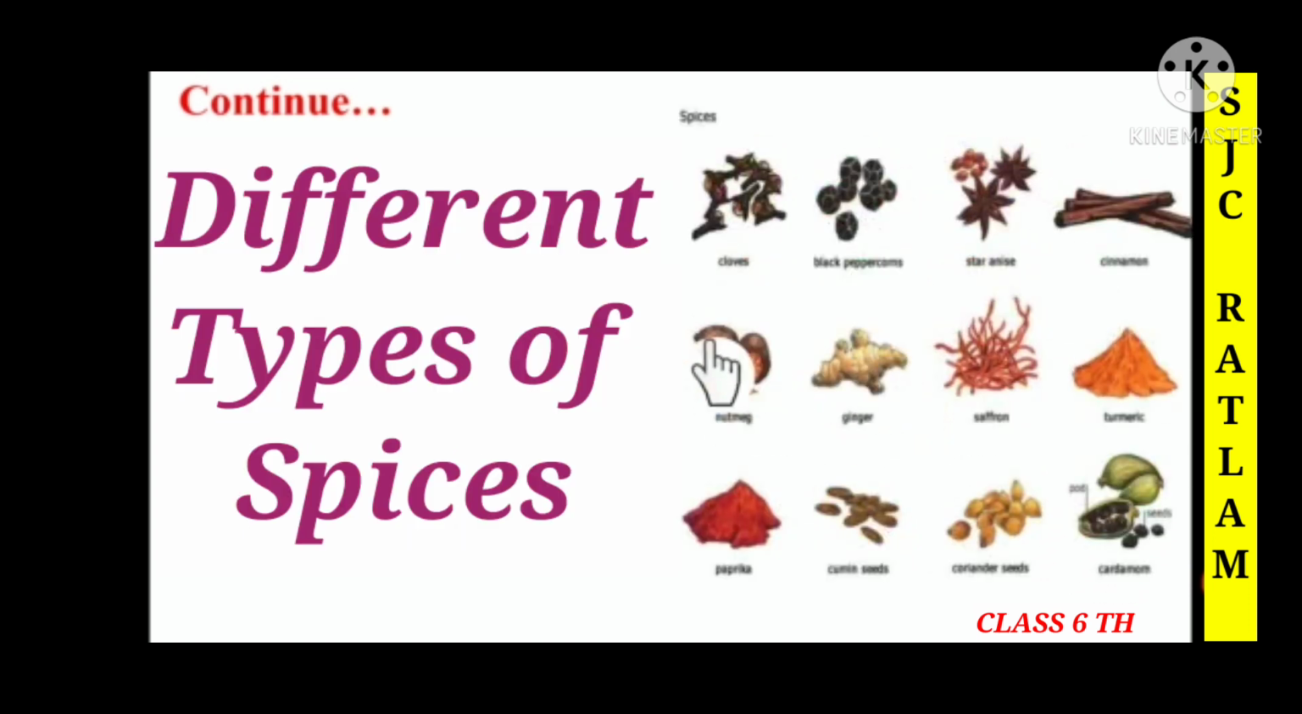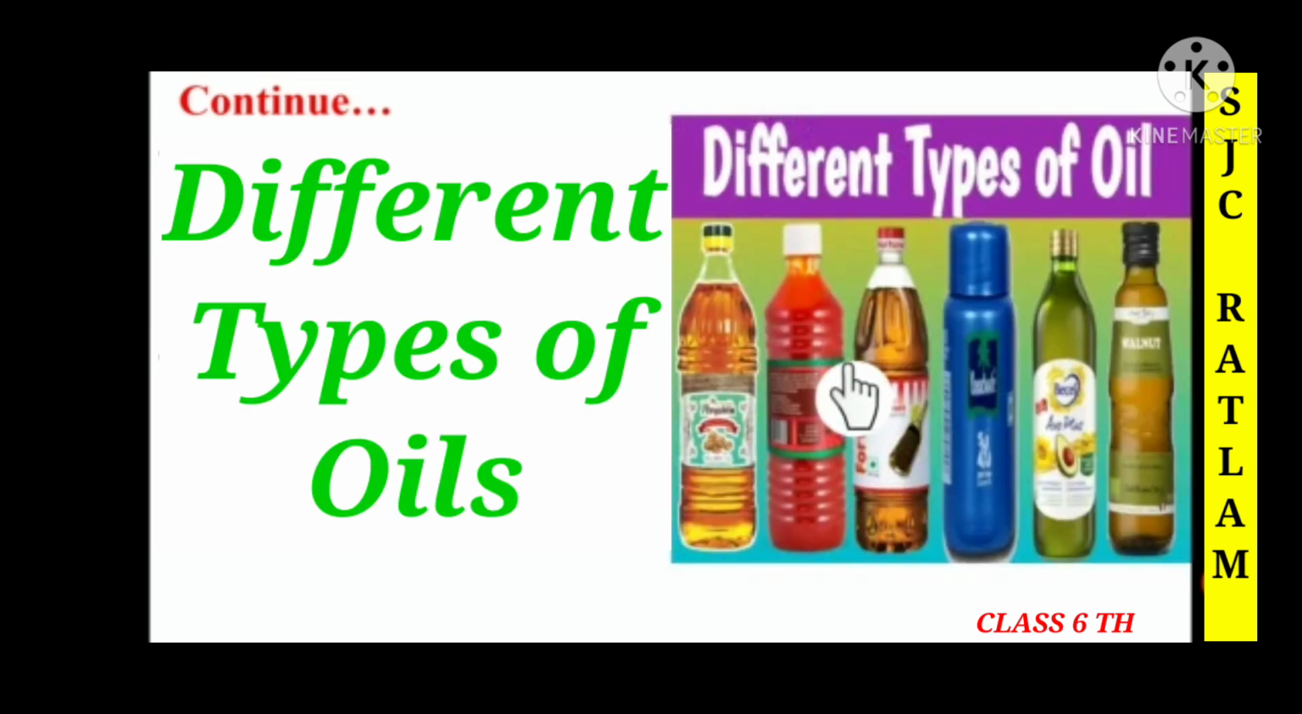Here children we can see the different types of spices: cloves, black pepper, corns, star anise, cinnamon, nutmeg, ginger, saffron, turmeric, paprika, cumin seeds, coriander seeds, cardamom seeds and the different types of spices we have discussed here. Then children, we can see the different types of oil: Fortune oil, Parachute oil, walnut oil and other different types of oil.